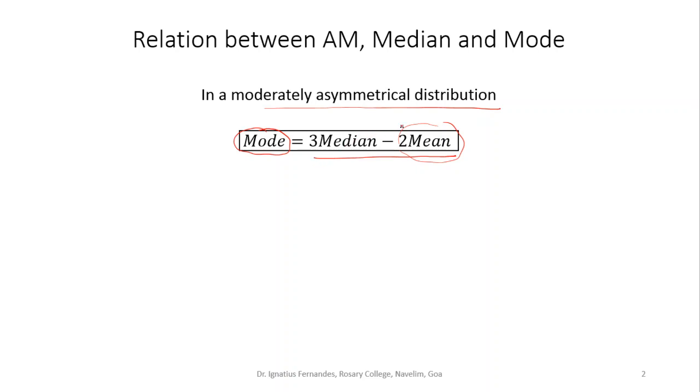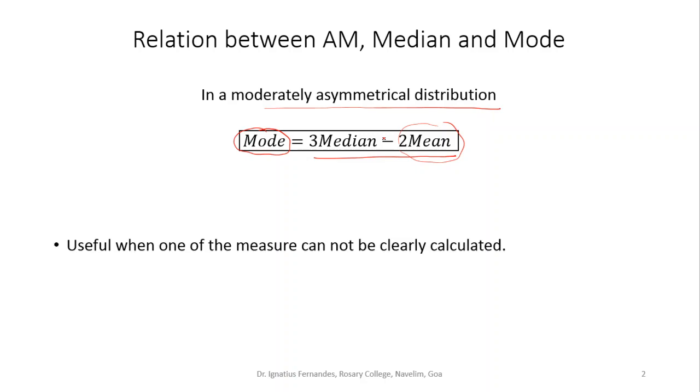But as long as we have a moderately asymmetric distribution, this result can always be used if I know two of these measures and want to estimate the third. So it is useful when one of the measures cannot be clearly calculated. This is called the empirical relation between arithmetic mean, median and mode.